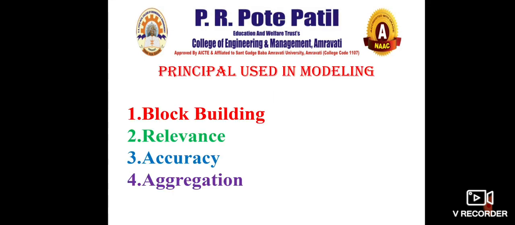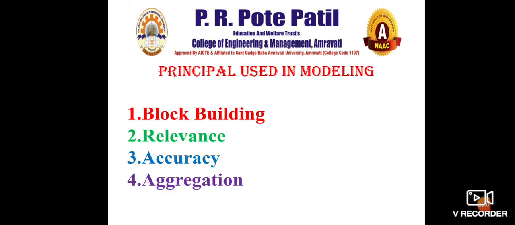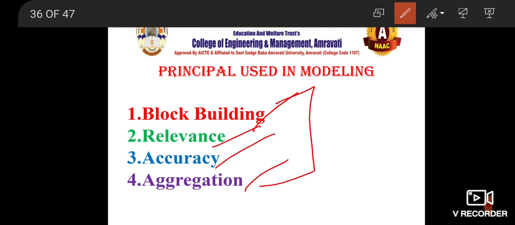Now what are the principles used in modeling? Then what do you exactly mean by the modeling process? There are certain things which we have to go through. We'll just discuss them in short, and see them in detail in the next lecture. Block building, relevance, accuracy and aggregation, these are the basic principles that are to be used in modeling.